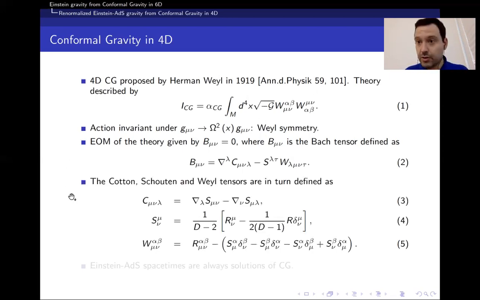Now, in order to implement this condition, the definitions of the Cotton, Schouten, and Weyl tensors are given in equations 3 to 5. And an interesting point is that in the case of Einstein spacetimes, the Schouten tensor becomes a constant, and therefore the Cotton is identically 0. And also the Weyl tensor simplifies to just the Riemann tensor plus a constant term, and therefore it can be shown that the Bach is identically 0 for any Einstein spaces.